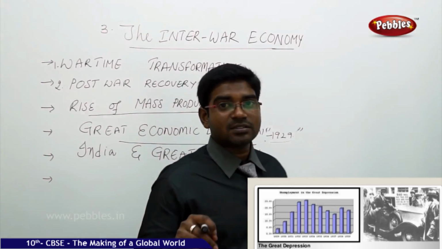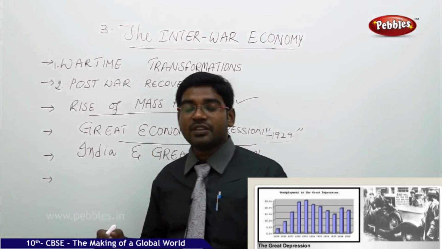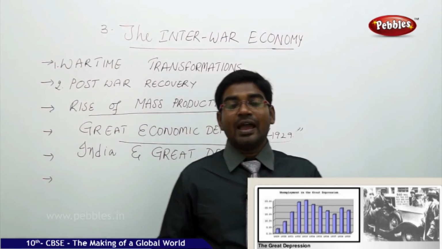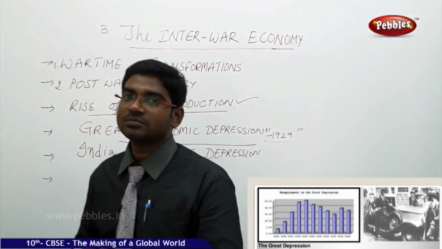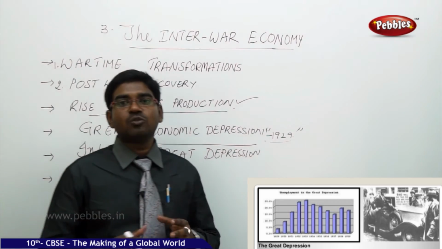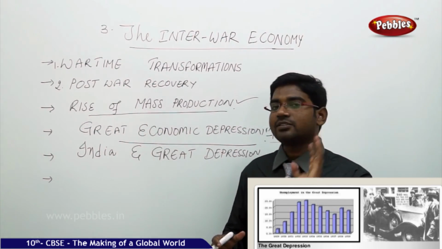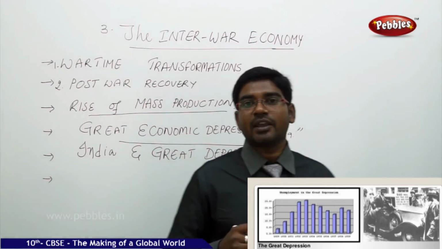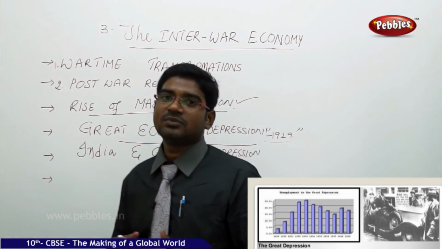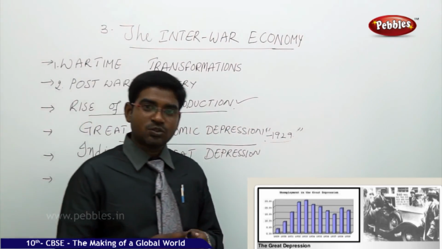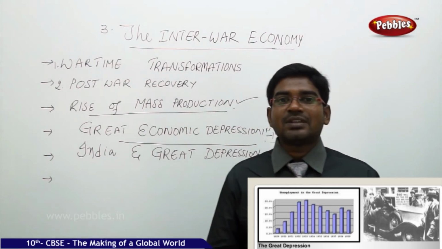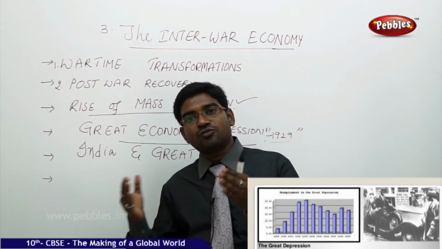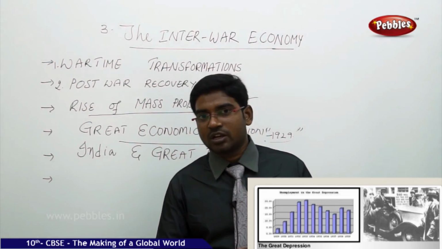Nearly 4,000 banks in the US were declared bankrupt. They could not return the money to the investors. So 4,000 banks were shut down, and nearly 110,000 companies were closed because they were unable to pay back the loans and unable to pay the salaries of the employees. This was the situation around 1933, 1934. But by 1935, the situation turned a little bit positive, and the economy started to improve, where the countries again started to focus on development and industrial growth.